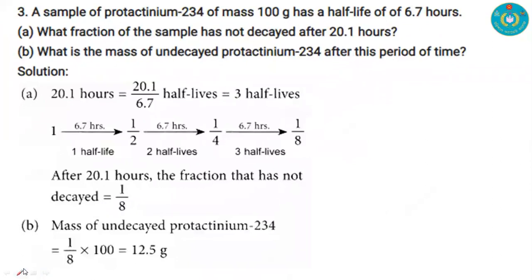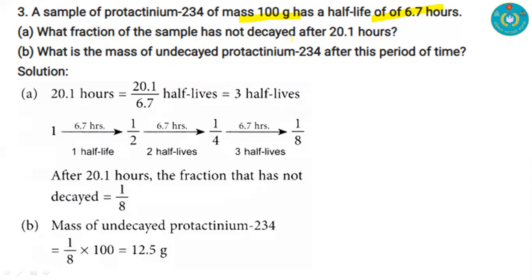Another question, read this question. Here we have an initial mass of 10 gram, and the half life is 6.7 hour. At first, we have to calculate the fraction of the sample that hasn't decayed after 20.1 hour. We have 6.7 hour as the half life, and this is the total time.